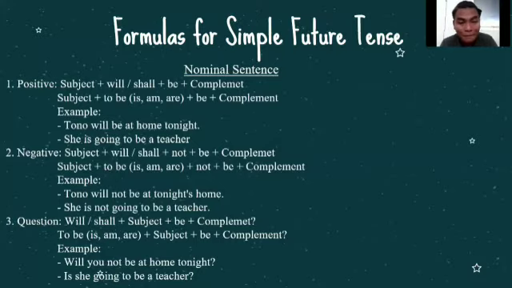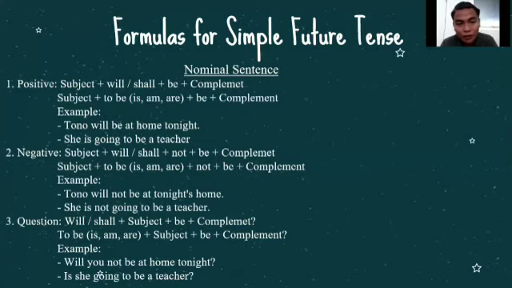For the first example, the first formula in the positive form is subject plus will or shall plus be plus complement. The three common complements we use for expressing the nominal sentence are an adverb, a noun, and an adjective. For example, Tono will be at home tonight, or she is going to be a teacher, something like that.